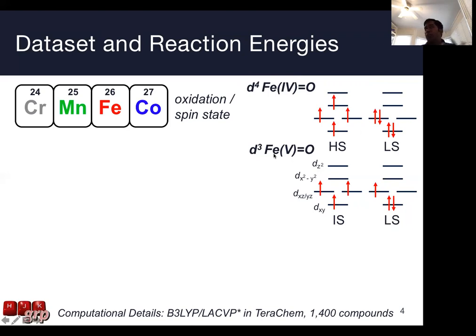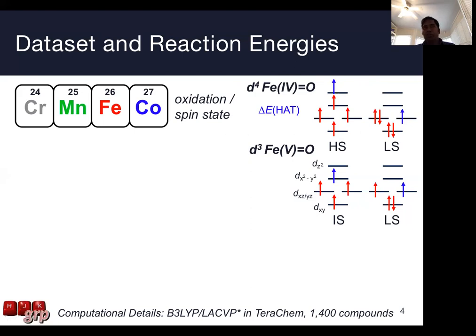And then the reason why this is important is because for hydrogen atom transfer energies, for instance, we are transferring a hydrogen atom, so a proton and an electron. And where that electron ends up on the metal oxo intermediate is going to be dependent on the spin state. So if we take a look at the hydrogen atom transfer energy, which orbital that electron ends up in will be distinct based on the spin and oxidation state of the compound.